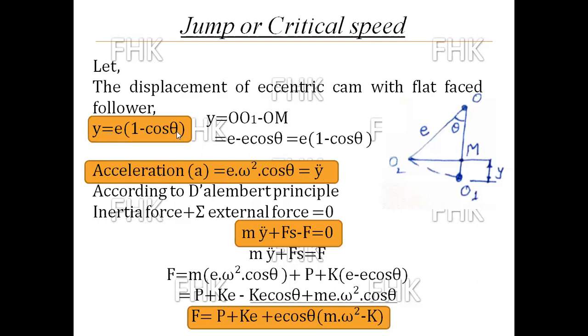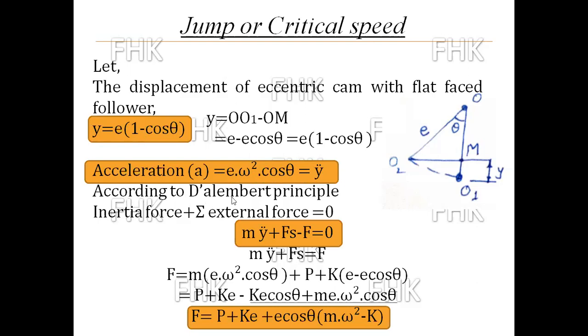So y double dot, I am directly showing the double differentiation of that displacement, is equal to E omega square cos theta. So this is the value of displacement, and the double derivative of displacement, acceleration, is equal to E omega square cos theta.